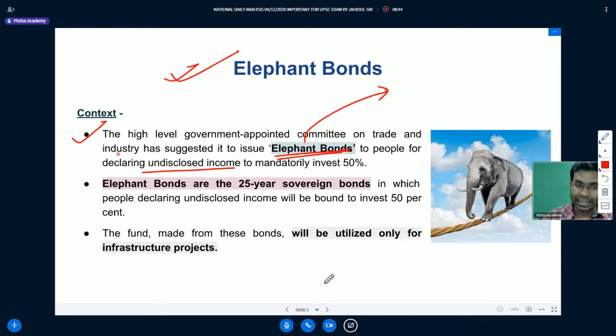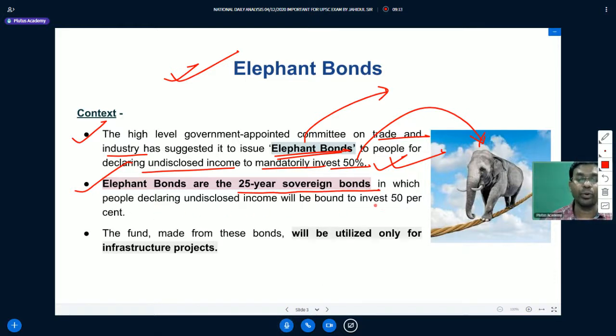Okay, so let us understand the context in which it was in news. Recently the high level government appointed committee on trade and industry has suggested issuing elephant bonds to people for declaring undisclosed income, to mandatorily invest 50% of their undisclosed income into the elephant bonds. So what are elephant bonds? Elephant bonds are 25-year sovereign bonds in which people declaring undisclosed income will be bound to invest 50%. The fund made from these bonds will be utilized only for infrastructure projects.